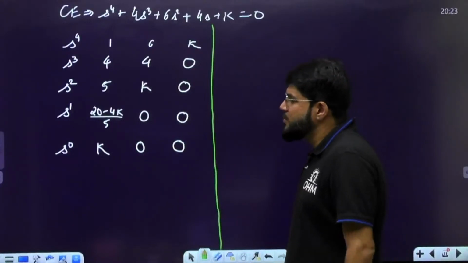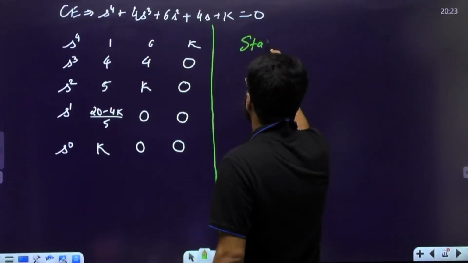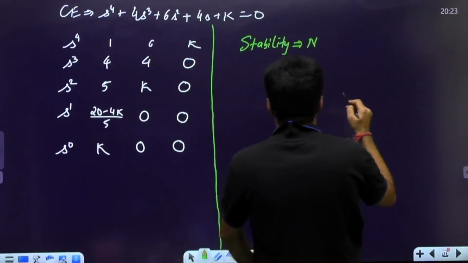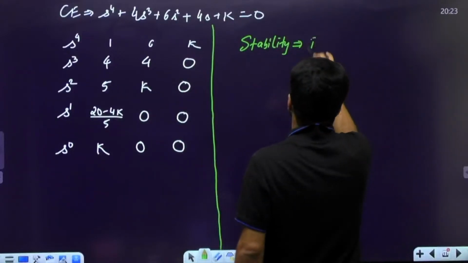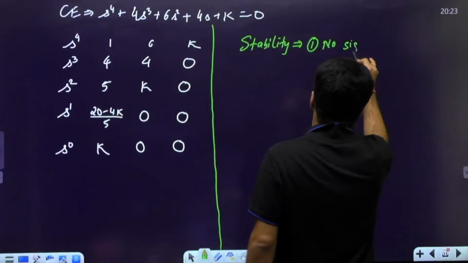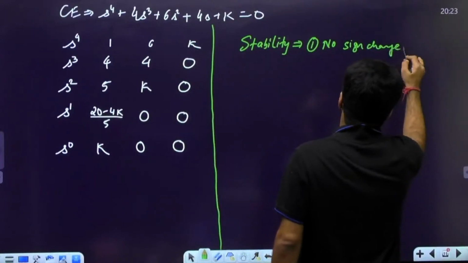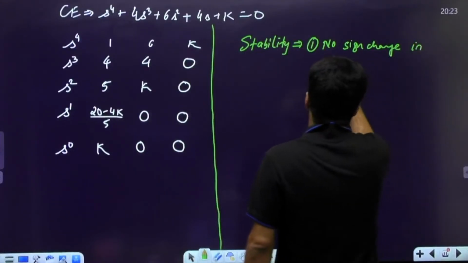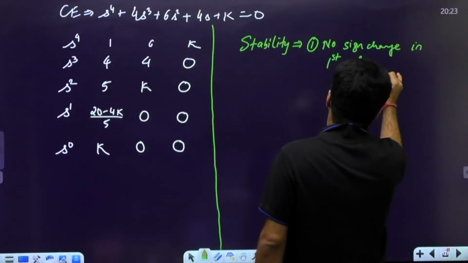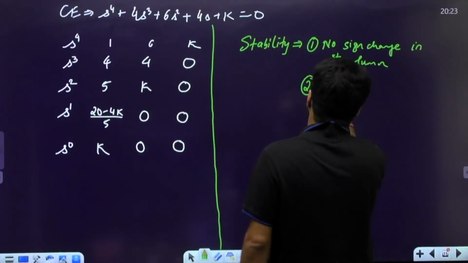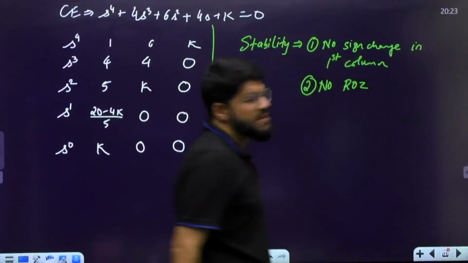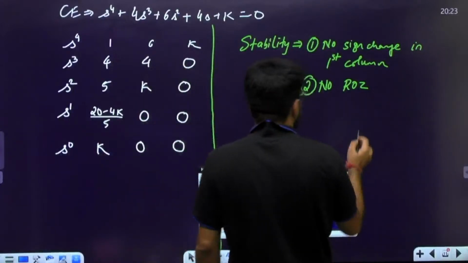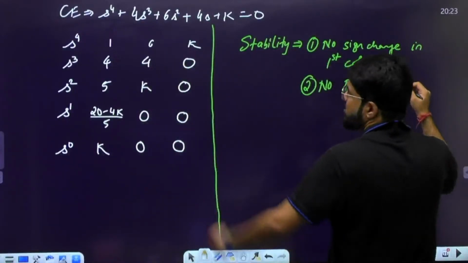For the system to be stable, I told you what I need for stability. Stability means two conditions I told you. Number one, no sign change. Same sign you want, that means no sign change, in the first column. And second, no row of 0 should be there.